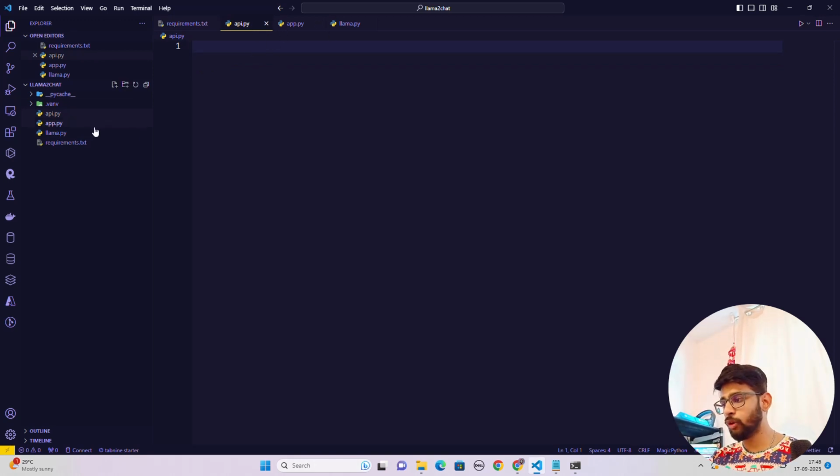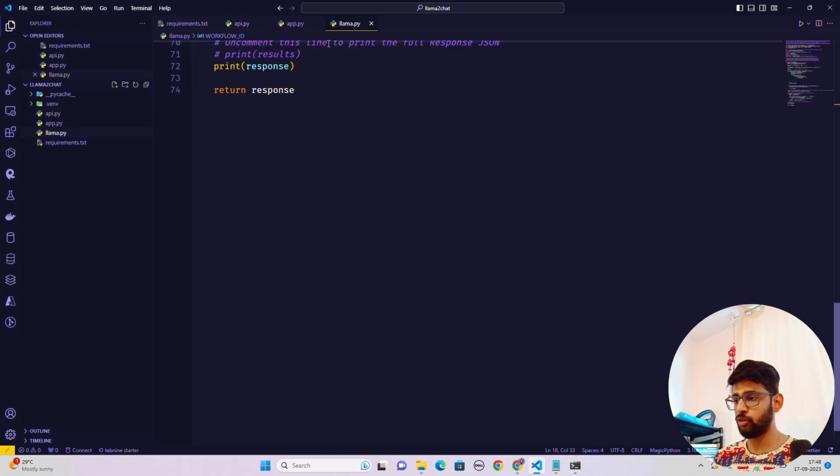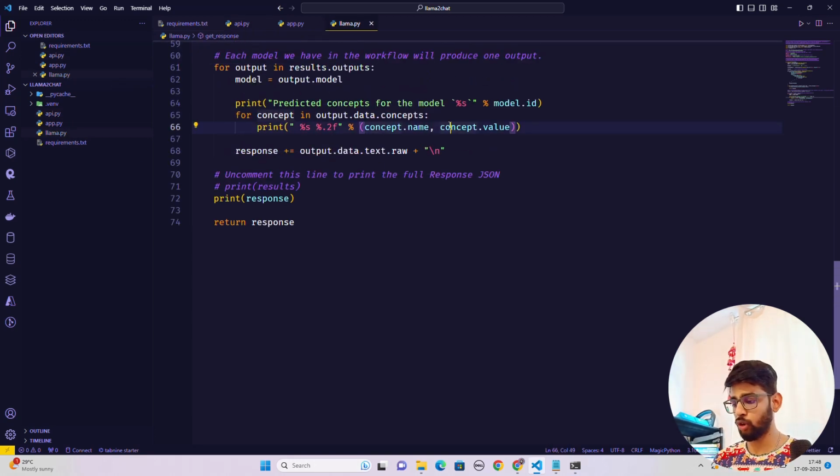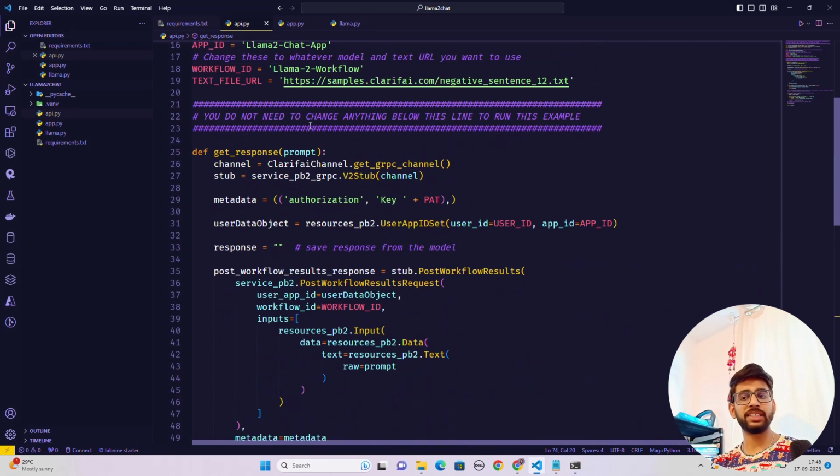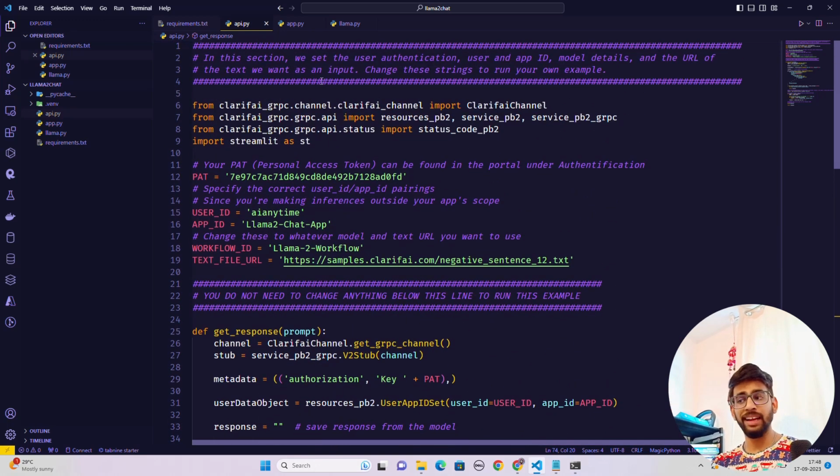all the code that we already have in llama.py. So let me just come here on llama.py and copy everything. I'm just doing a control C and come here in the API.py file. Now, if you say, hey, I don't want to use this through Streamlit or Clarifai, how can I use it through FastAPI, an API endpoint? Let's do that. Why not?